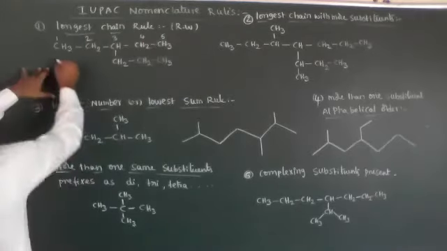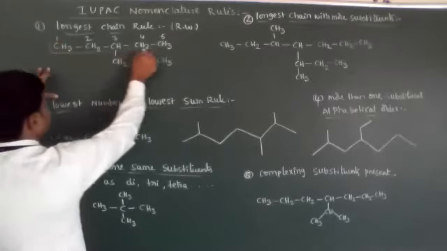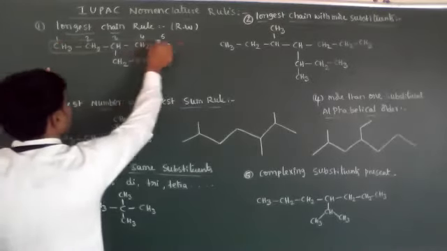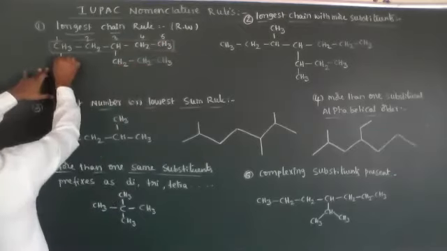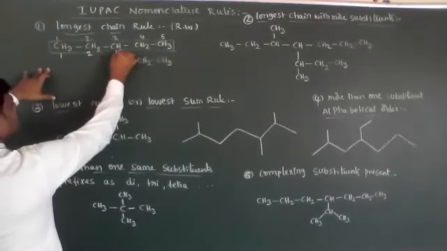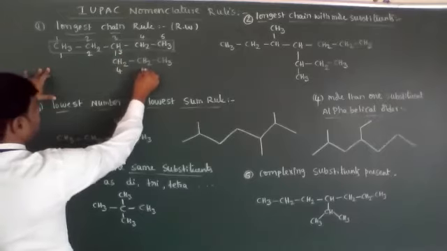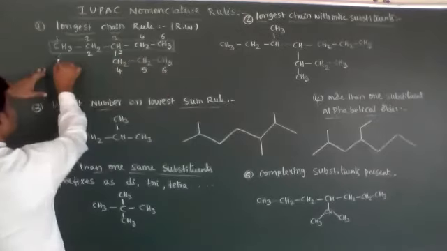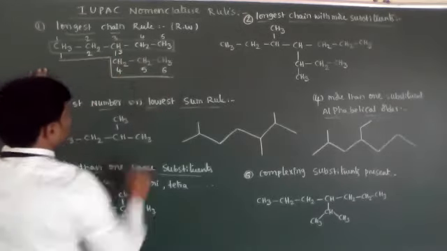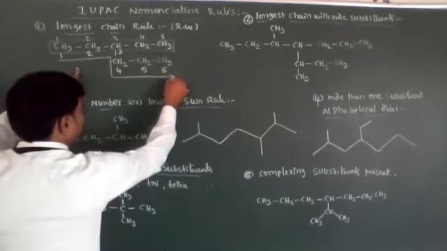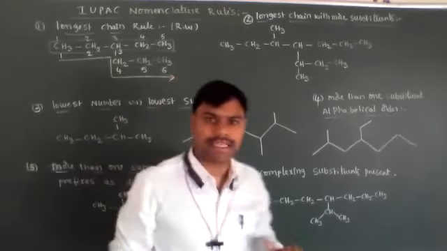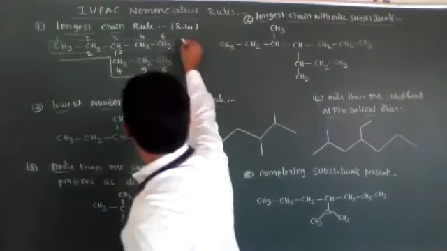Imagine that this is one. Next, another one is 1, 2, 3, 4, 5, 6. So the below has 6 carbon atoms, and the above has 5 carbon atoms.